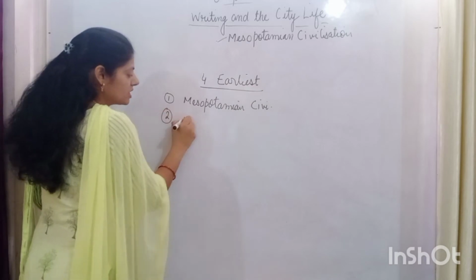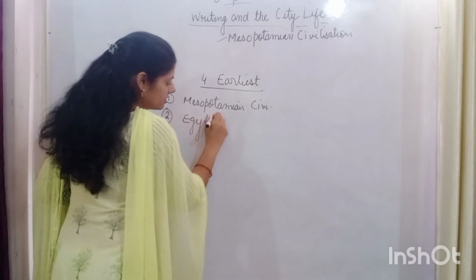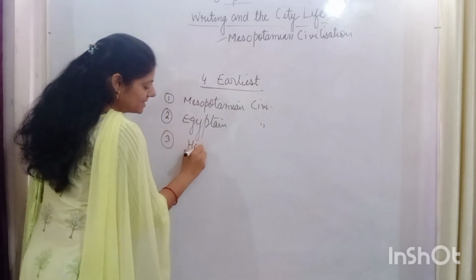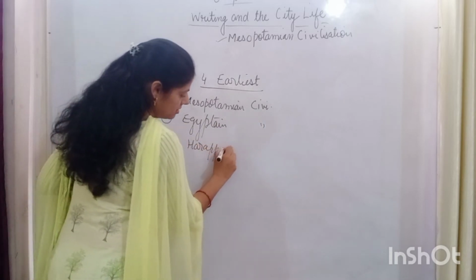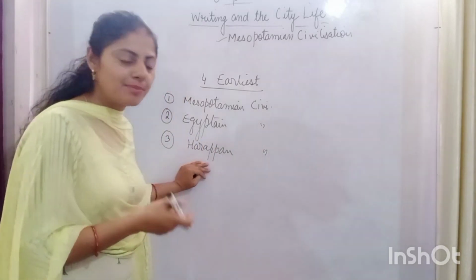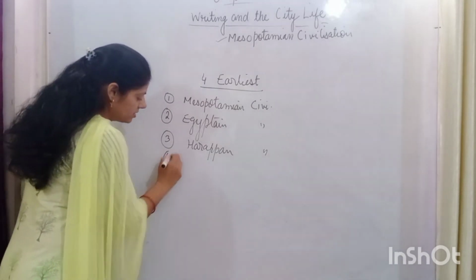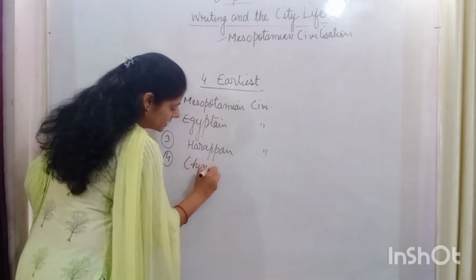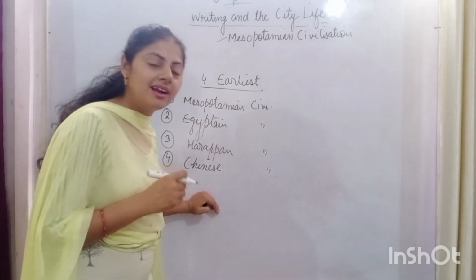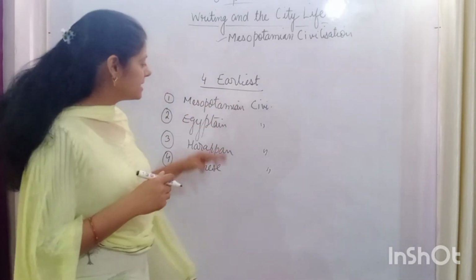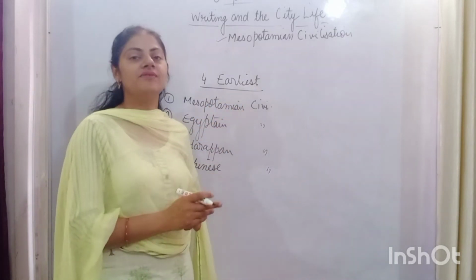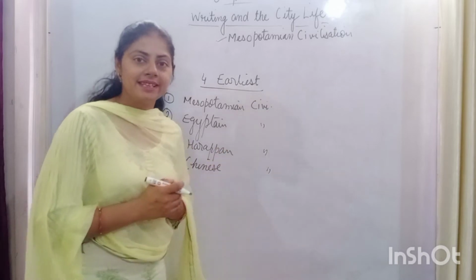Second was the Egyptian civilization. Third, the Harappan civilization. Yeah, this Harappan civilization belonged to our Indian subcontinent. And the fourth was the Chinese civilization. Students, these four were the world's earliest civilizations, and among these four, Mesopotamian was the oldest civilization, which we are going to study in this chapter.